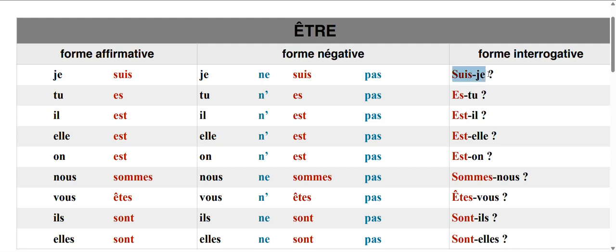And in the interrogative, how will you use it? We use the inversion form. The inversion is when you write the verb first and the subject later. For example, suis-je, that means am I? Es-tu, are you? Est-il? Is he? Est-elle? That means is she? Est-on? Is it? Sommes-nous? Are we? Êtes-vous? Are you? Sont-elles? Are they? Are they, for feminine?